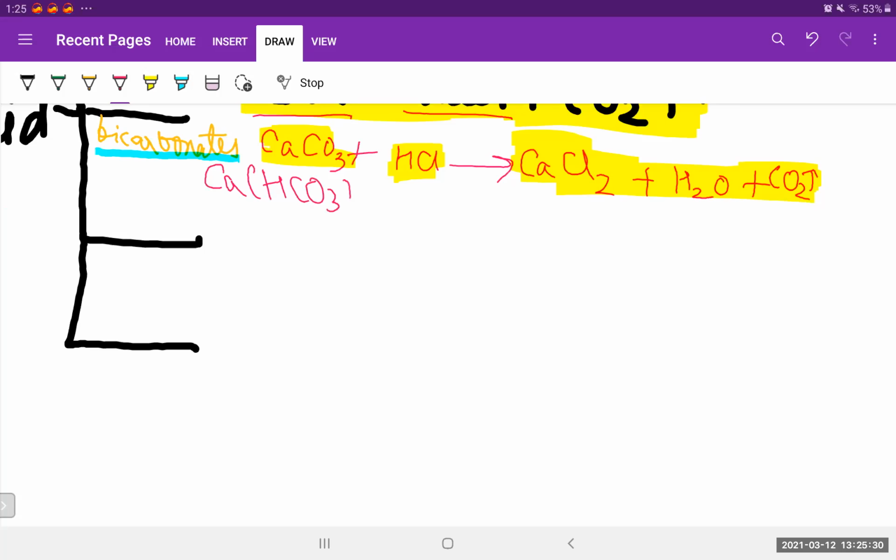Ca(HCO3)2 plus HCl. What will we get? We'll get the same thing again: CaCl2 plus H2O plus CO2. Is it clear? Now let me just write CO2, it's released.